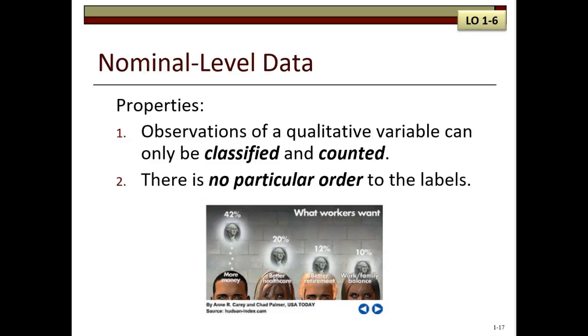Now we're going to look at the 4 levels of measurement. Nominal level data is the lowest level of data. The observations are typically qualitative, so they can only be classified and counted. Data cannot be ordered in any fashion.